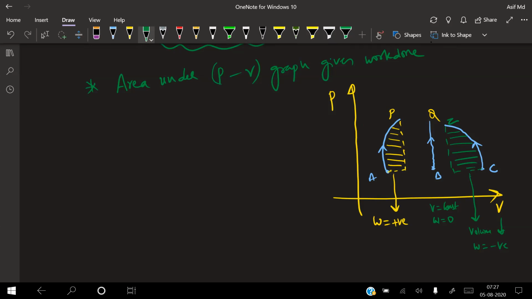So that is how work done is taken as positive as well as negative, depending upon the situation given. So area under the PV graph will always give me what? Work done.